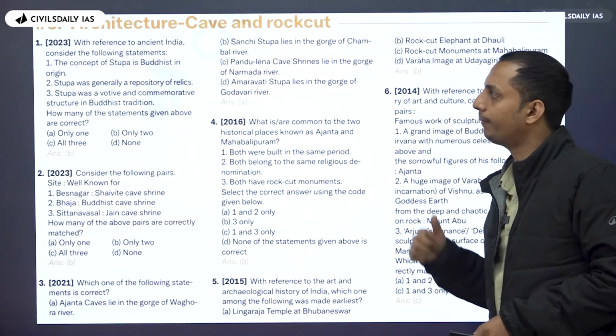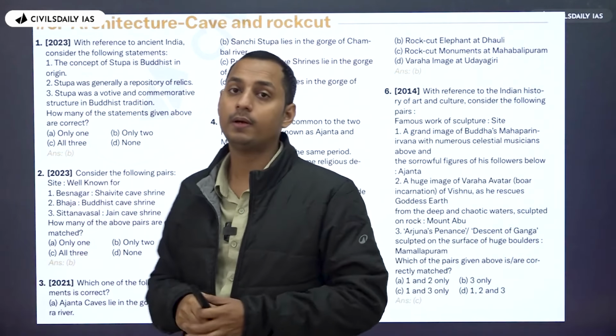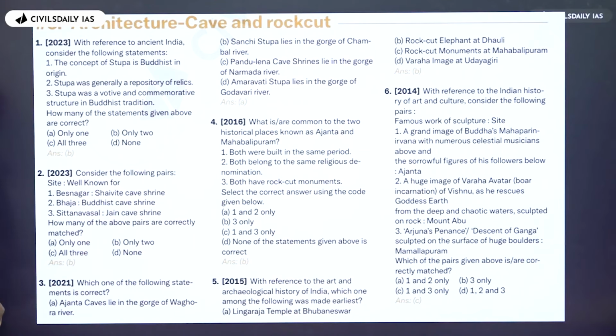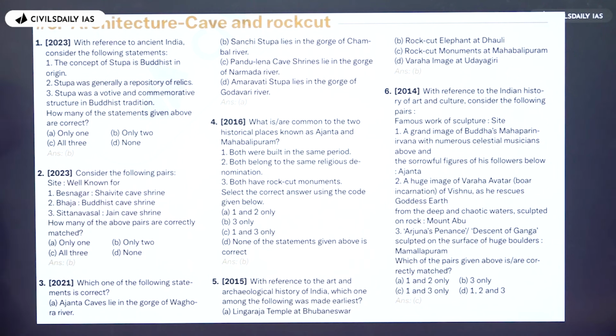Now, coming on to the cave architecture or the rock cut architecture. Now, how have the questions been? In 2023, UPSC asked about the stupa architecture, in which UPSC took direct statements from NCERT. You can see here, in 2023 UPSC asked about different caves, and we needed to identify which cave it was, whether it was Shaivite, Buddhist, or Jain.